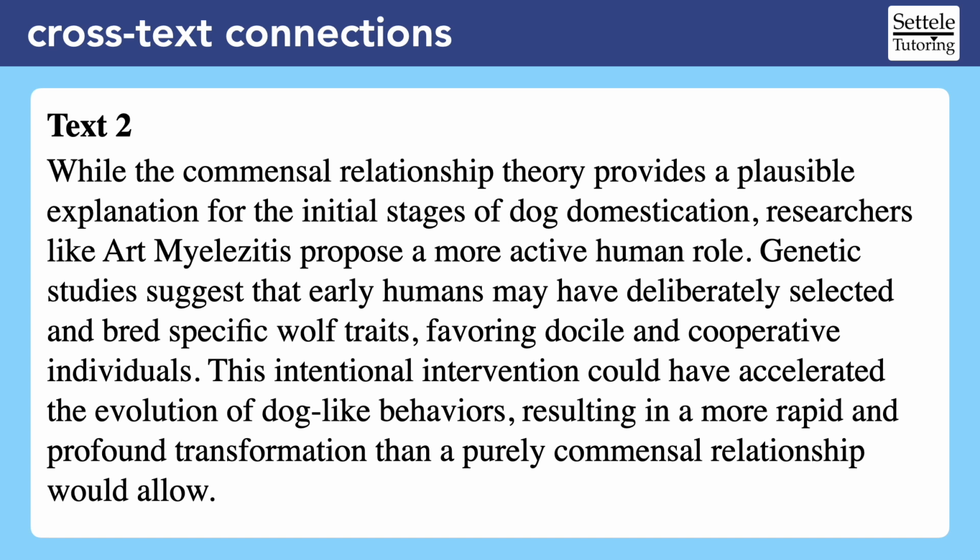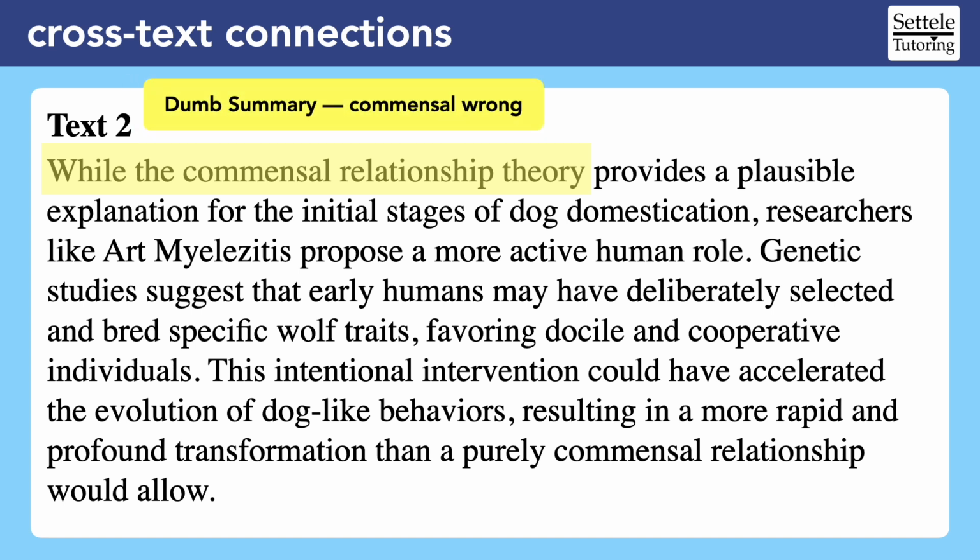Let's pause there. Right away, I have a very clear idea what text 2 is saying. Even though it sounds a little like the commensal theory, whatever that is, could be correct, this first sentence is clearly telling me that text 2 believes the commensal theory is wrong. I should write that dumb summary on my scratch paper. Yes, the first sentence acknowledges that the commensal theory is plausible, meaning possible, but the word while is a dead giveaway that there is something wrong with this theory. Specifically, Myelizidis proposes that humans had a more active role than the commensal theory suggests.